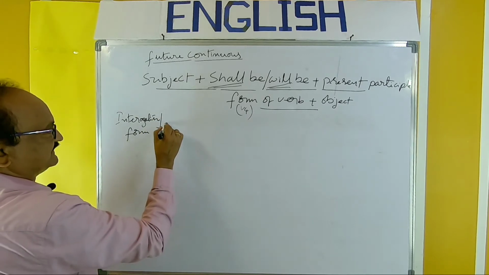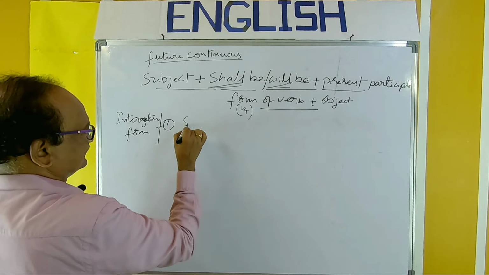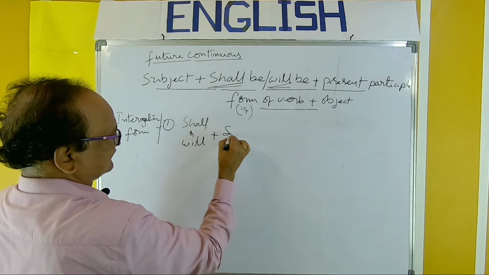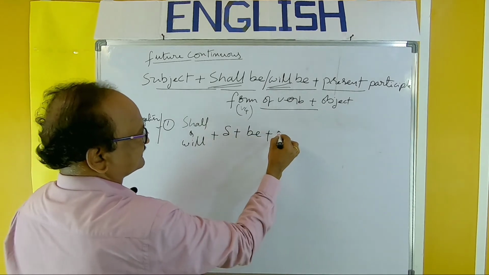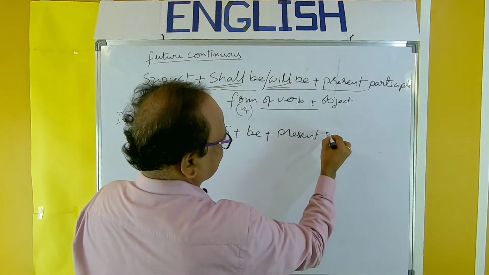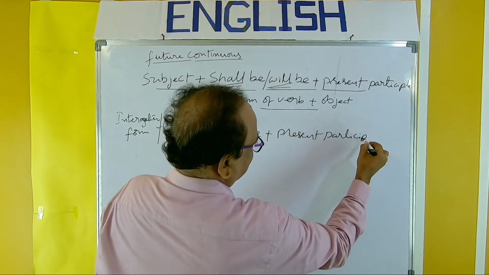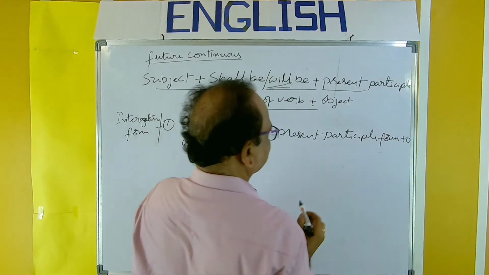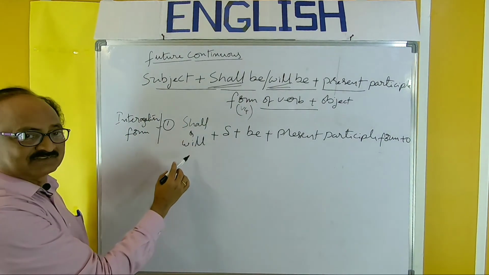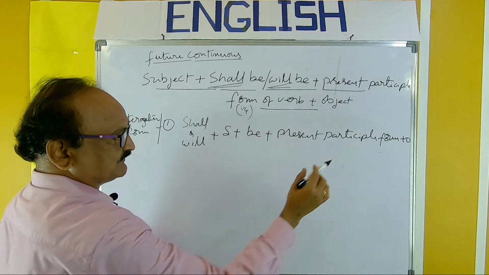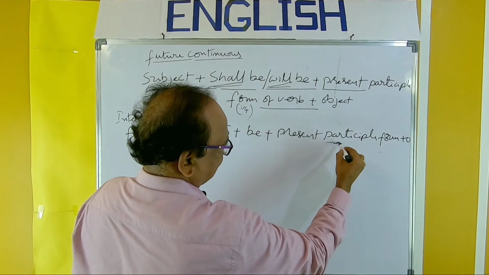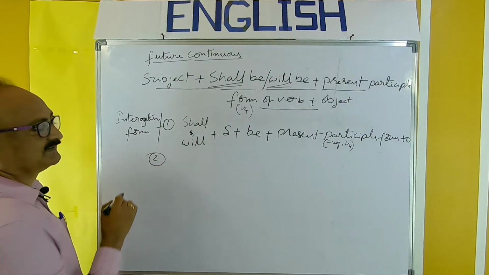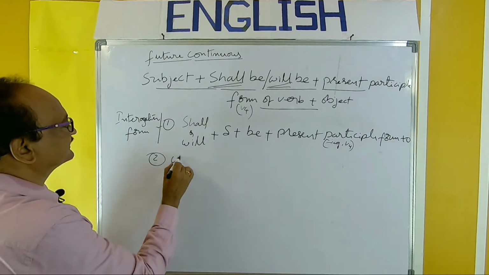Interrogative form. First, yes/no questions, first type: shall or will plus subject plus be plus present participle form plus object. So, shall or will plus subject plus be plus present participle form, that is, the ing form, plus object.